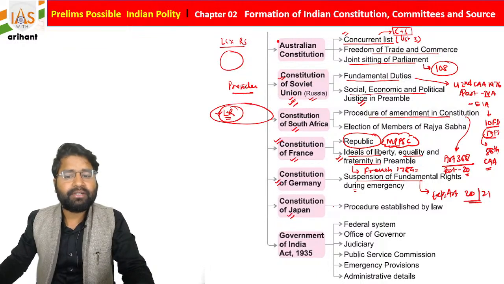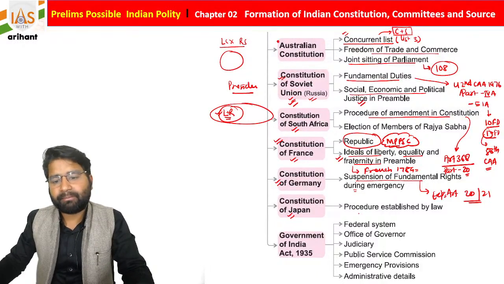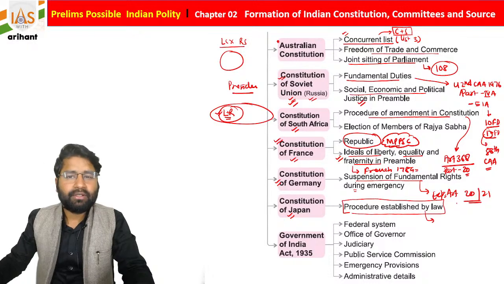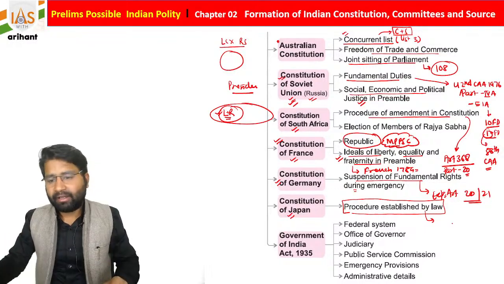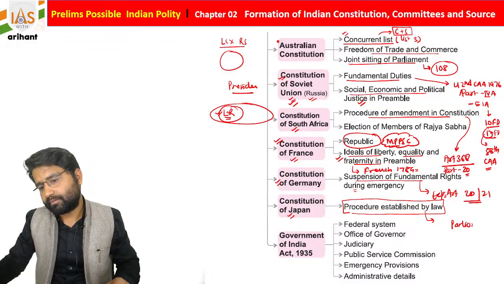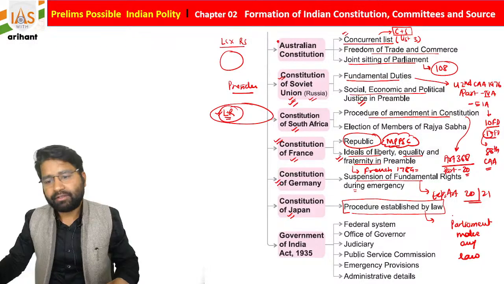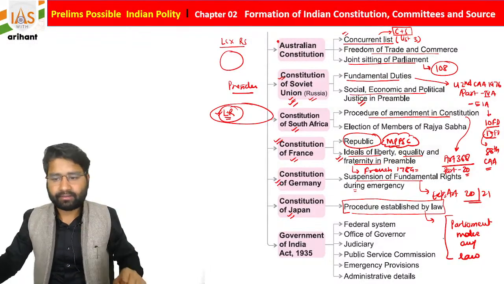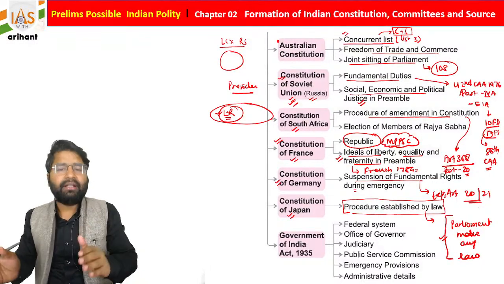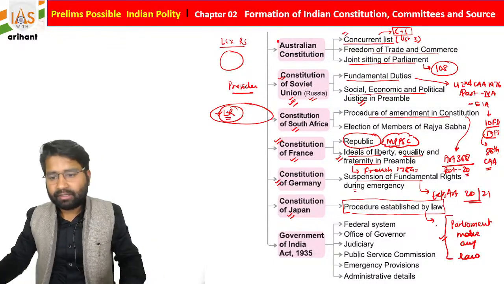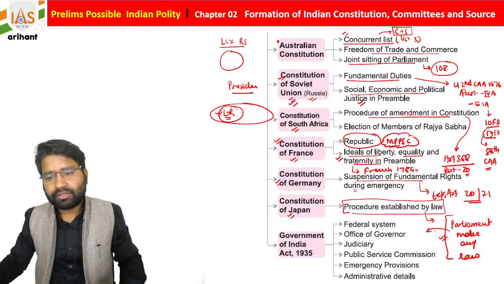In the same format, from the Constitution of Japan, procedure established by law. What is procedure established by law? Students, let's suppose Parliament makes any law, and it is valid according to the Constitution. And let's suppose you violate the law. Now you are going to be punished.